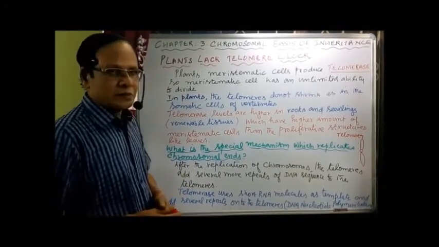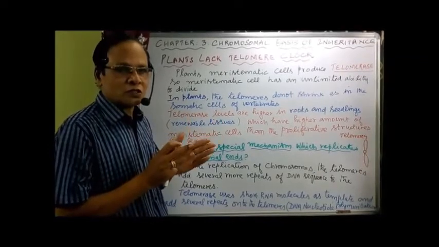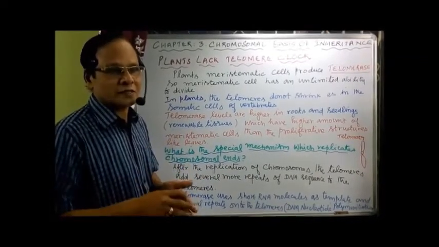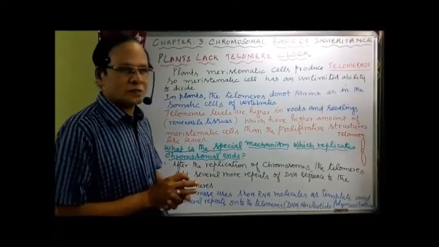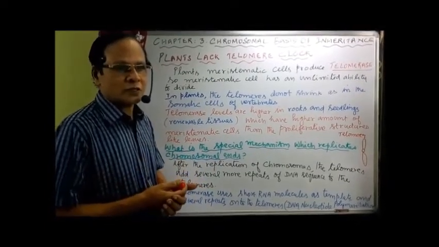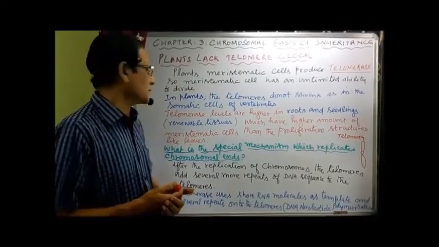Now in plants, the telomeres do not shrink, as in the case of the somatic cells of vertebrates. In animals, in vertebrates, the telomeres normally undergo a process of shrinking, but here there is no shrinking of the telomere in the case of plant cells.